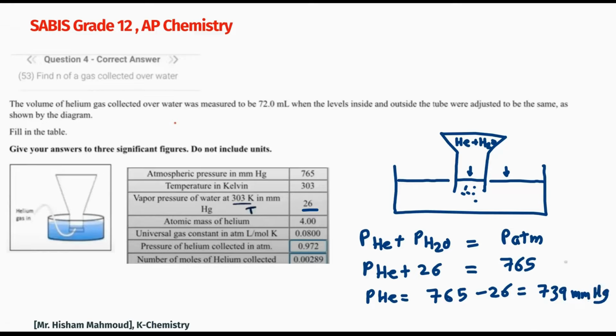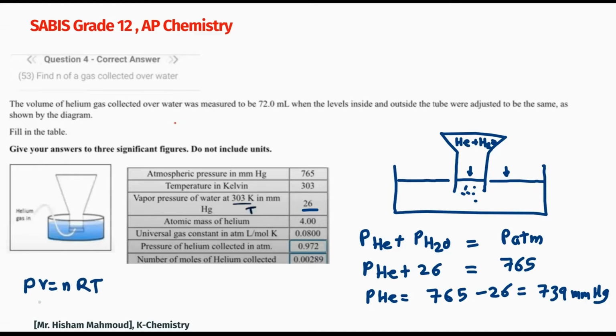Now we need to convert that information into atmospheres. But why do we need to convert it into atmospheres? Because what is required in the question is finally the number of moles of helium, and you need to find this using PV equals nRT.